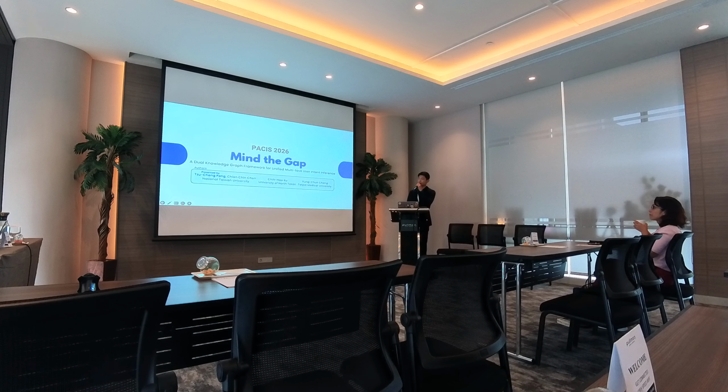So here's our whole framework. We call it DKG-MTI, which is dual knowledge graph multi-task intent inference. Too long. It consists of 4 steps. The first one is dynamic user knowledge graph construction. In this step, our system extracts review-specific semantic triplets from the original reviews.